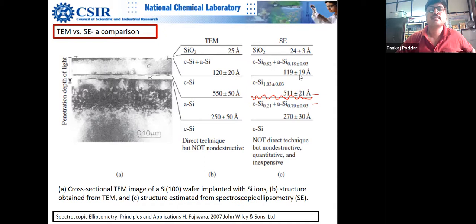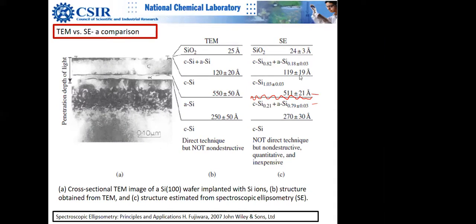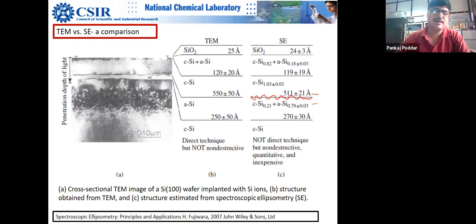Sir, I have a question. Yes, ma'am. Suman, ma'am. Sir, if you want to measure the thickness of each and every layer, like we have deposited 3 layers on top of the substrate, then do we have to do the measurement after every deposition, or can we do it simultaneously? Better is that, if you have access, if you can afford to do the measurement after each layer, it is better.